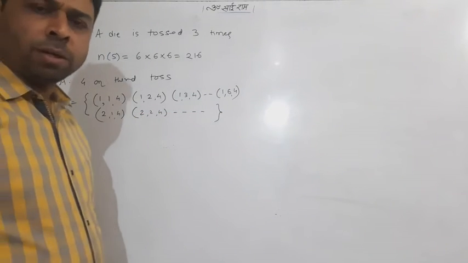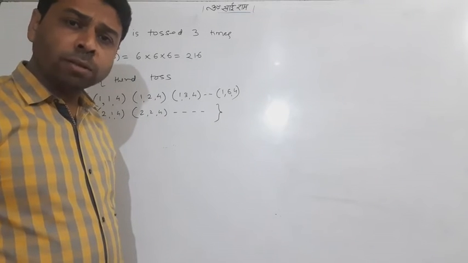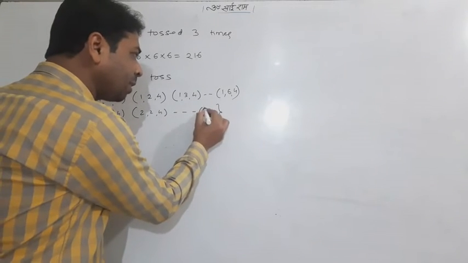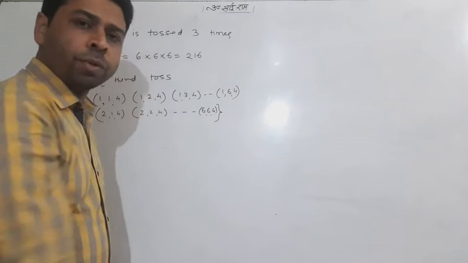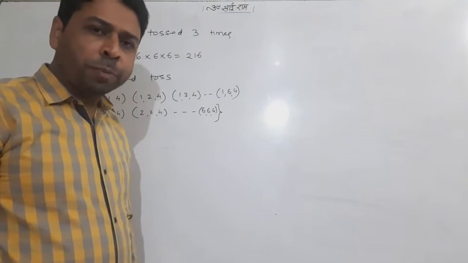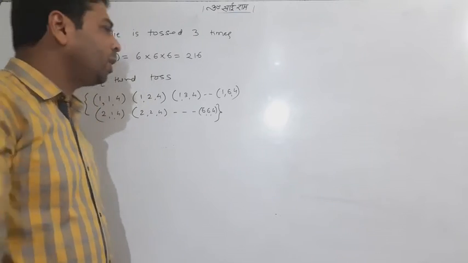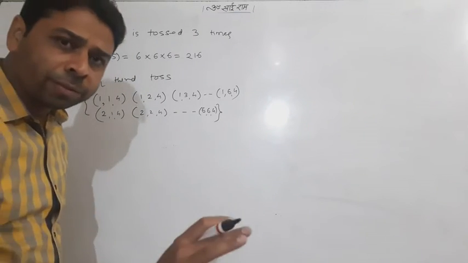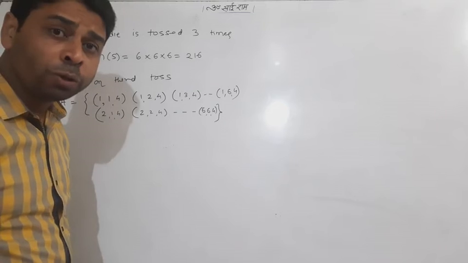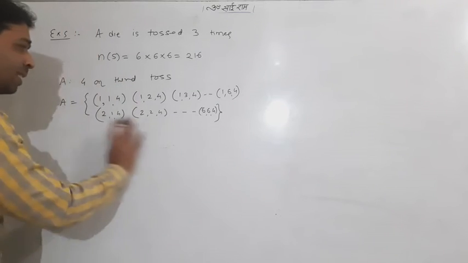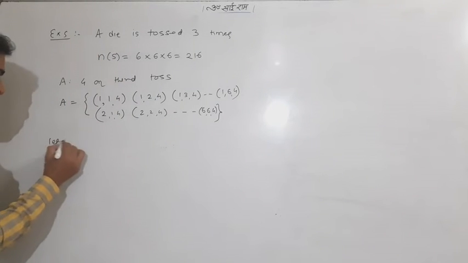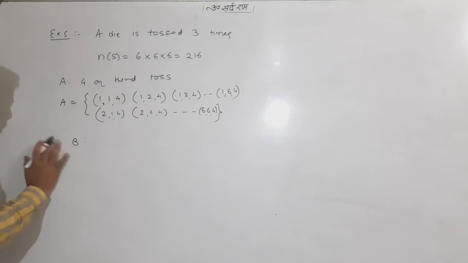Lots of elements. I am not even interested in writing the elements. You can write the last element 6,6,4. Believe me, you need not do work on A. Leave it, because you don't need n of A, you don't need P of A. A is sufficient.